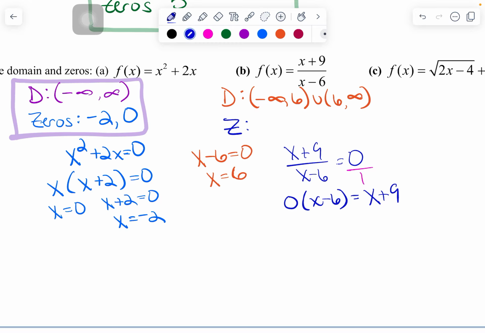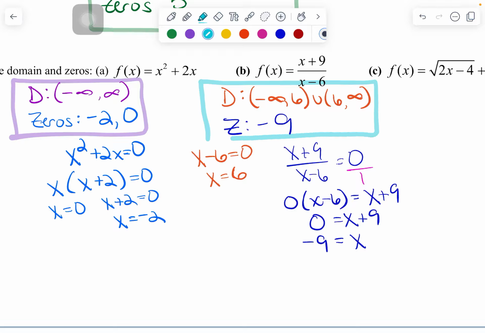All right, on the left side, I have 0 times x minus 6. Gotta love multiplying by 0 because it is 0. So then x plus 9, I'm going to subtract 9 from both sides. I get x equals negative 9. So my 0 is negative 9. All right, so this one we had a domain value that we had to throw out. And in this case, we only had one value that made our function 0. So 1 zero in the problem.